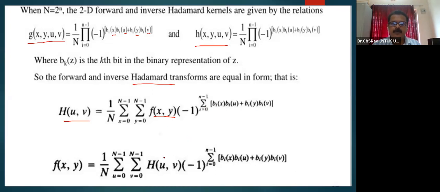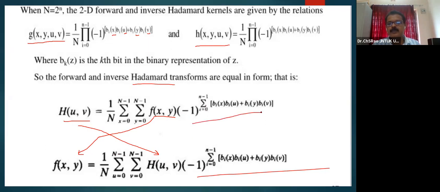Similarly, the inverse transformation will make use of this, and this is the inverse transformation. The inverse transformation may be obtained by taking this as the inner product. This is the inverse transformation kernel, and this is the forward transformation kernel.